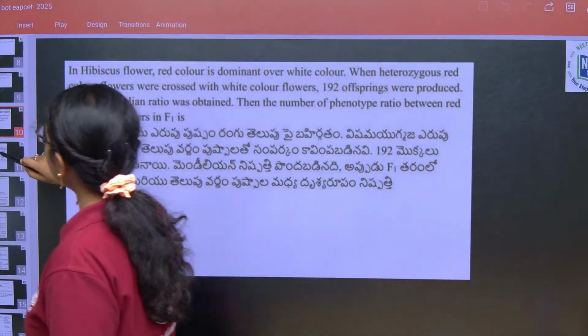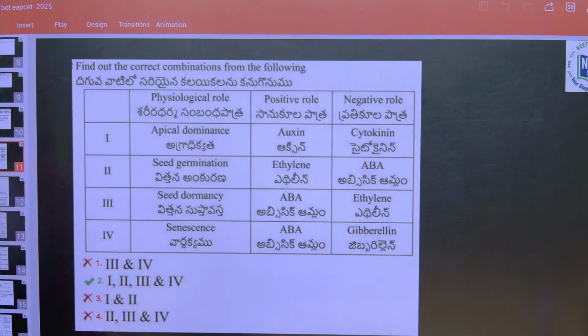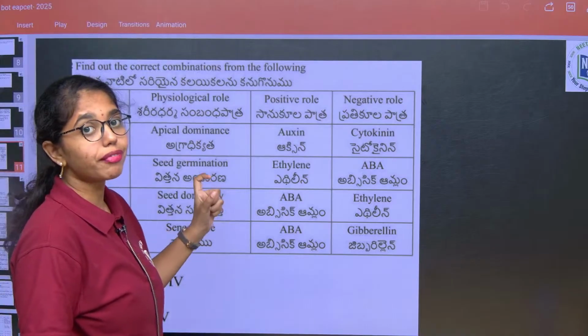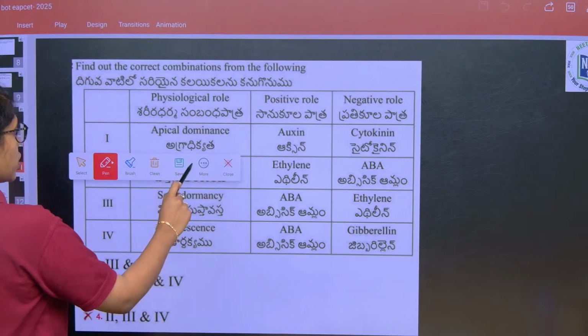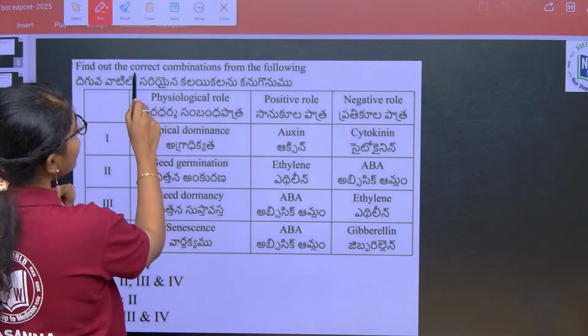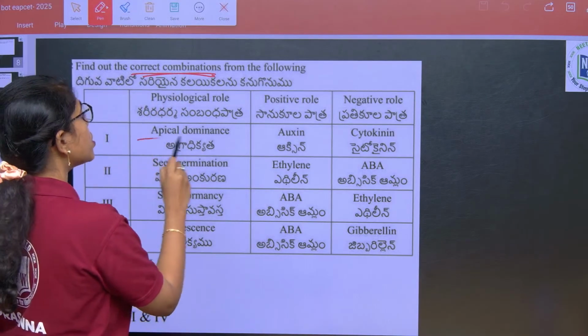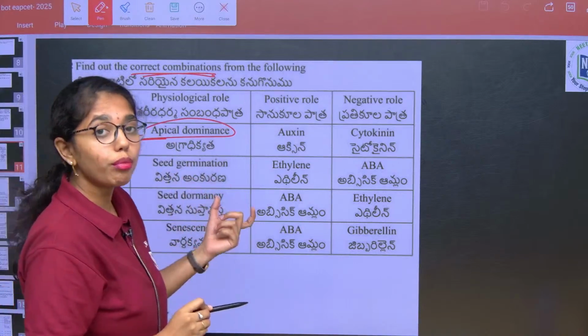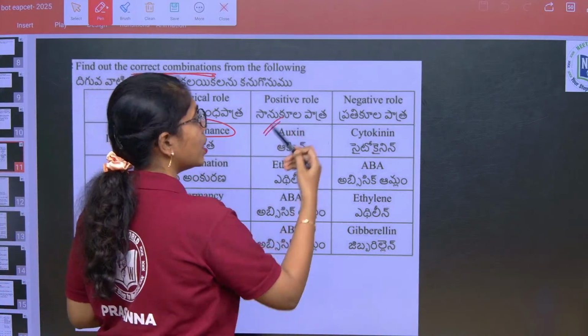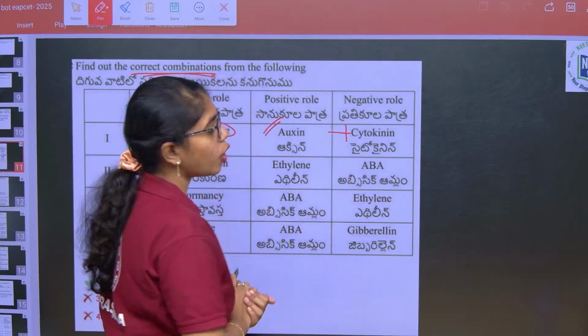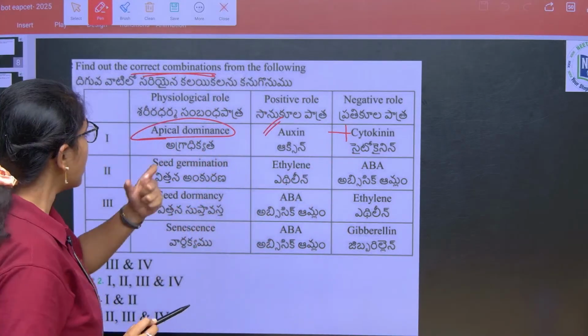And next, this is also a tabulated form, from plant growth regulators specially. We have to look into the correct combinations over here. First is apical dominance. Apical dominance is promoted by auxin and the negative role is of cytokinin.